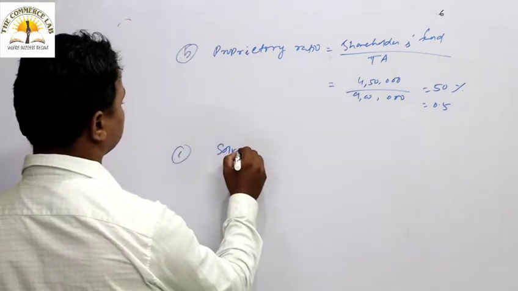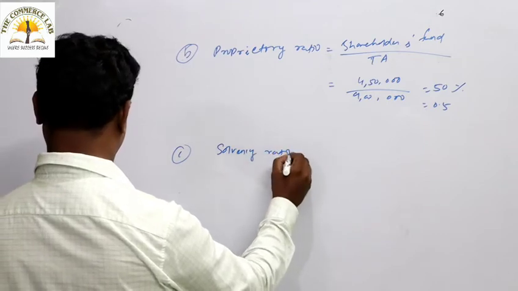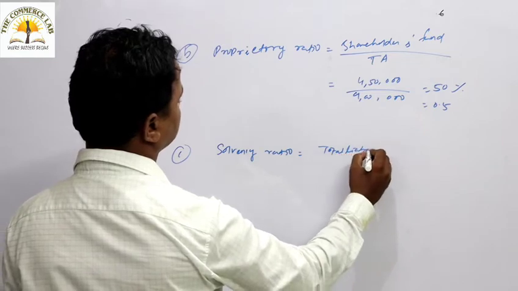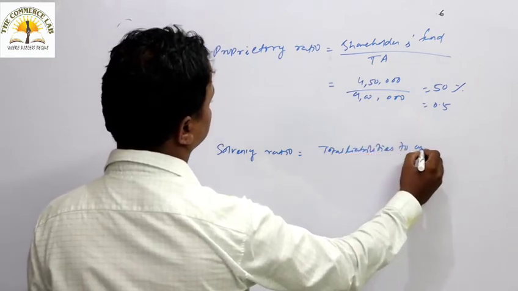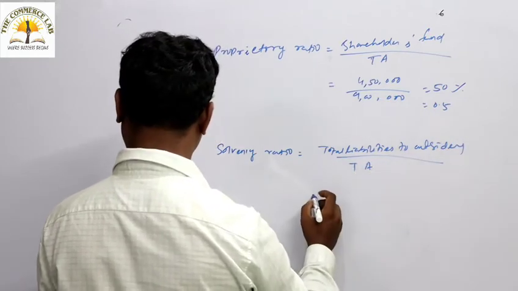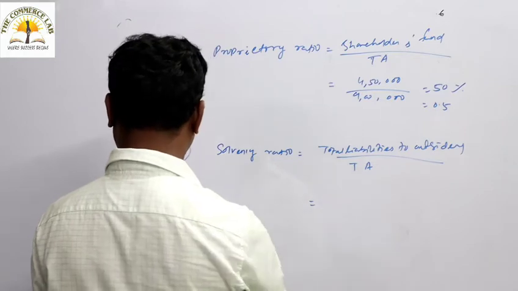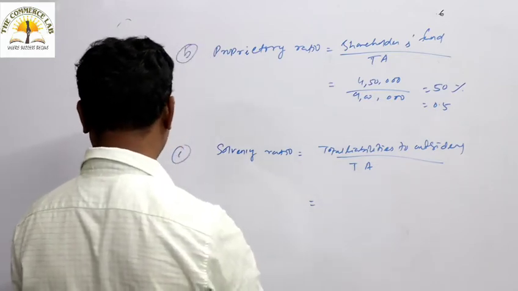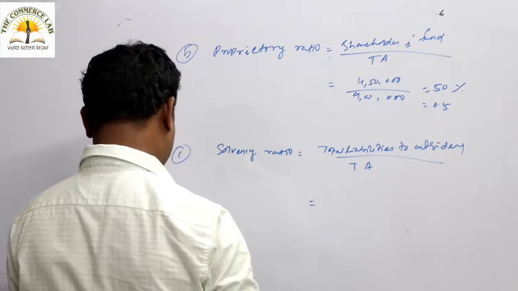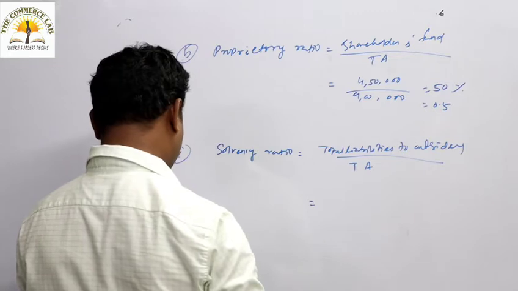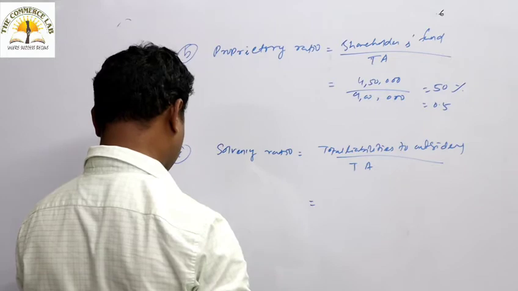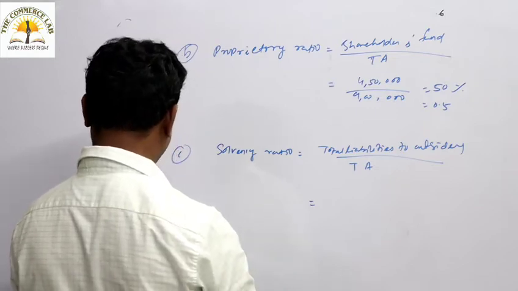Then solvency ratio. How to calculate the solvency ratio? That is total liabilities to outsiders divided by total asset. How much is the total liability to outsiders? Under this, debenture will come, the long term loan will come, and the current liability will come.